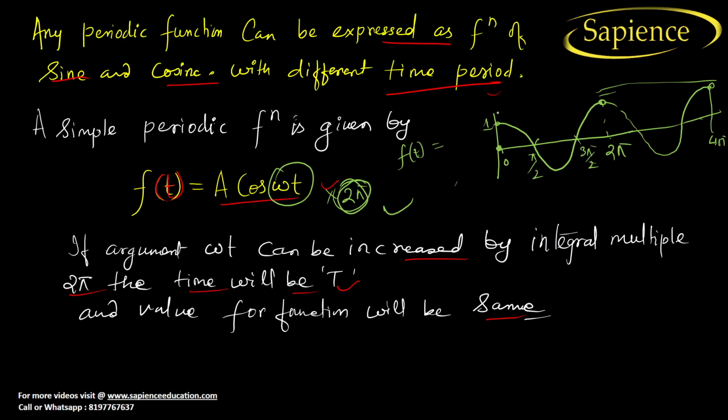It means that 2 pi completes one cycle, so the time period will be capital T. So if the argument omega t is increased by an integral multiple of 2 pi, then the time will be T only, and the value of the function will be the same. See here, the value is your maximum displacement only. So the value at 0, 2 pi, 4 pi, 6 pi will remain the same.